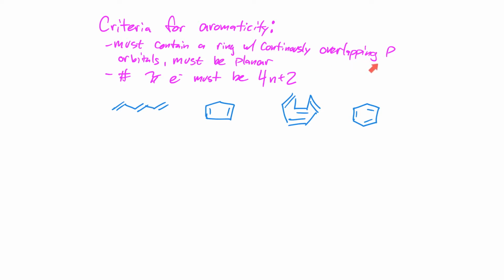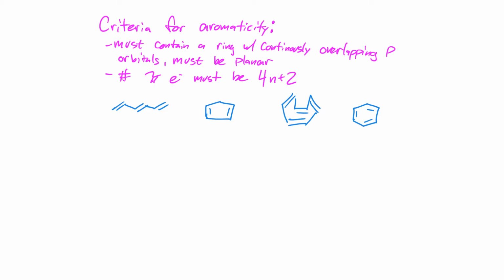We must have continuously overlapping p orbitals in that ring, so we cannot have any sp3 hybridized carbons or other atoms. And it must be planar. So if our ring is large enough and it can flex and become non-planar, these p orbitals are no longer continuously overlapping. So the ring must be planar as well as having the continuously overlapping p orbitals.